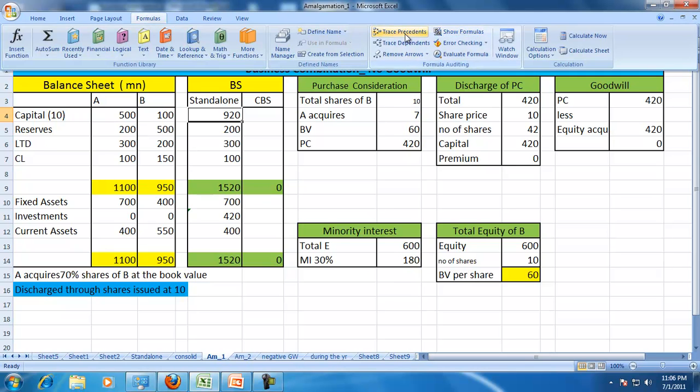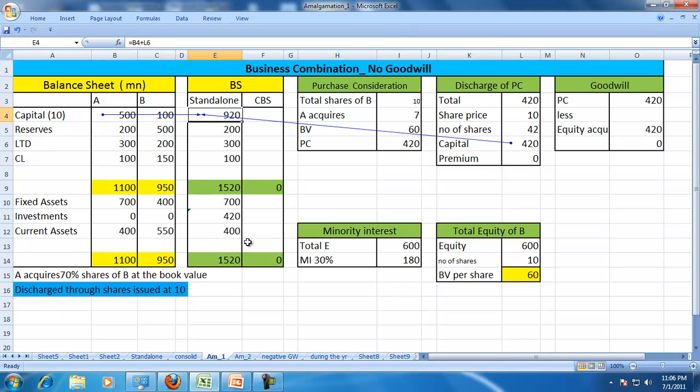So the change in capital is because of the issue of shares, because of the discharge of purchase consideration, and investment will appear on the balance sheet as the value of the purchase consideration.